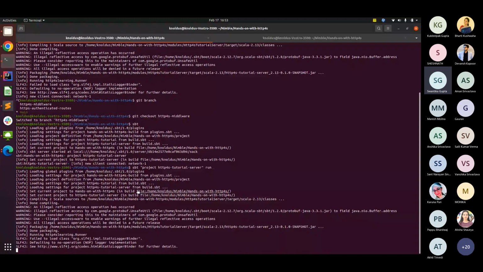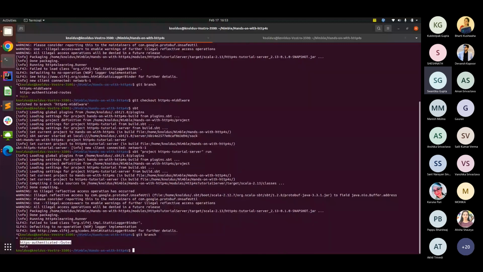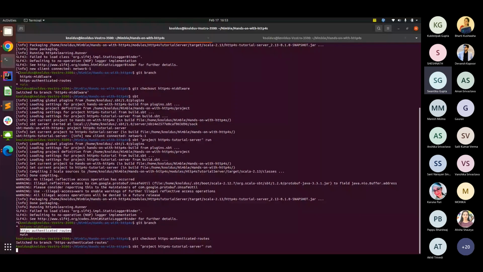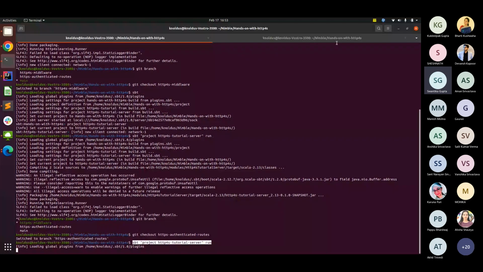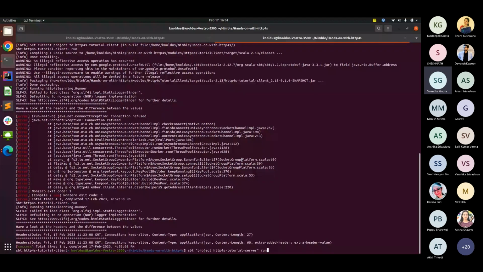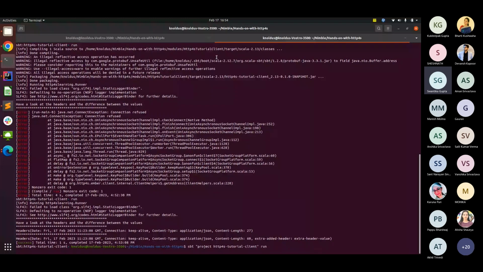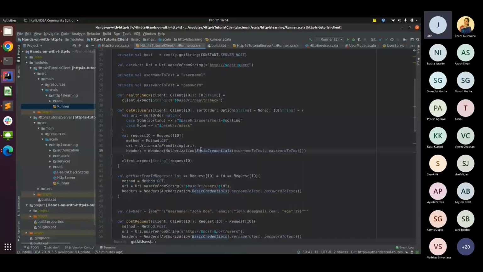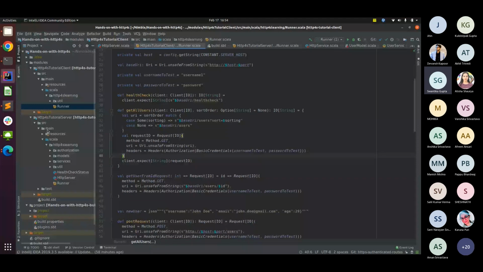Just again, I want to switch to another branch. So this is the one which I've created. And this particular branch contains code using authentication. So it should not take a lot of time. Okay, cool. So let's look at the code changes that we did here first.